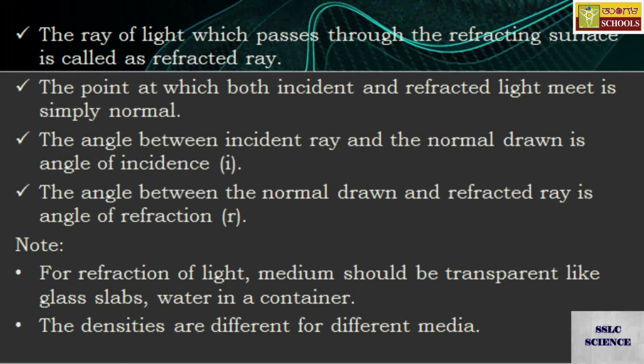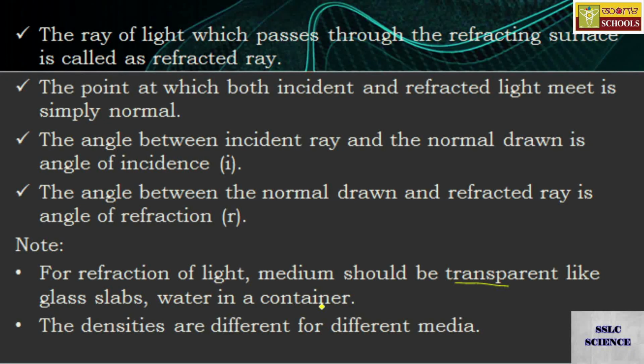Note that for refraction of light, dear students, the medium should be transparent, like a glass slab or water in a container. You need the medium to be transparent.